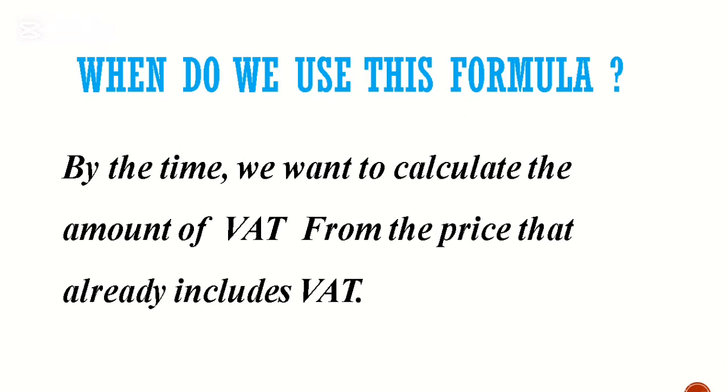So today I want to let you know that by the time we want to calculate the amount of VAT from the price that already includes VAT, there is a combination of the two. There is base price, there is even VAT, but you want to calculate the amount of VAT only. We want to extract the amount of VAT from the price of a commodity that already includes VAT. So this formula is suitable to be used.